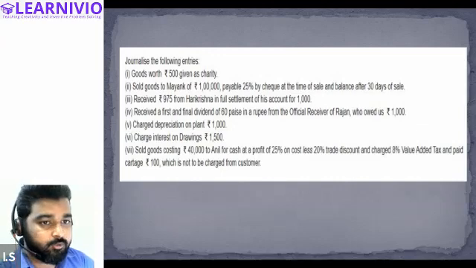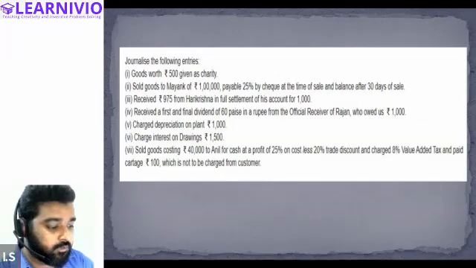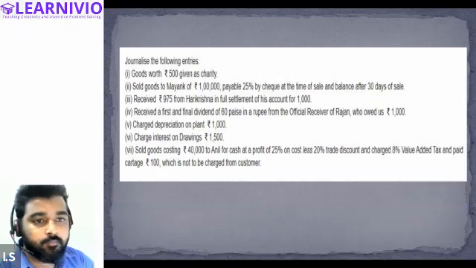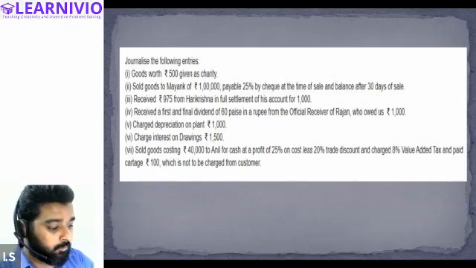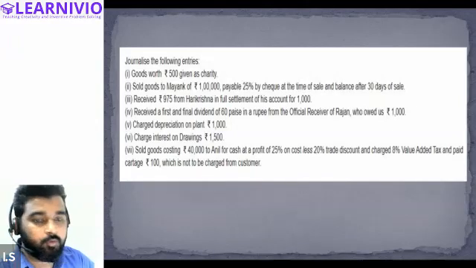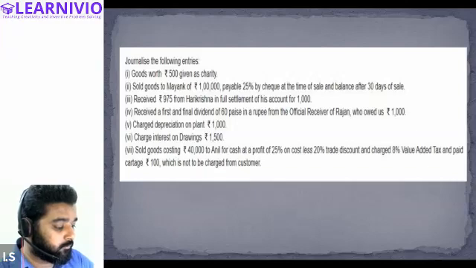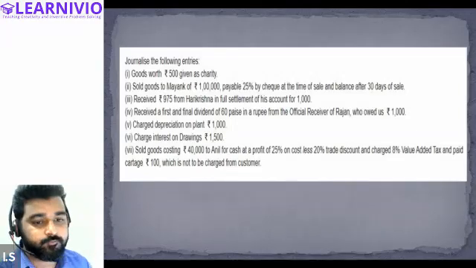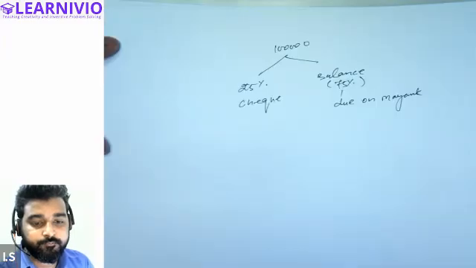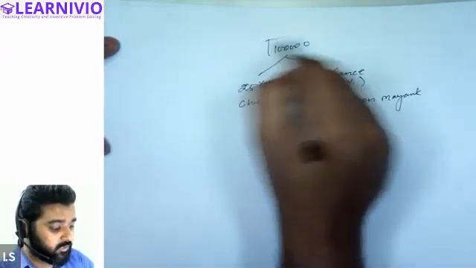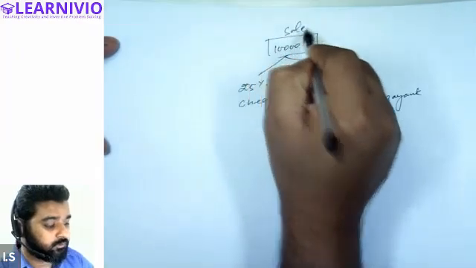What we are doing here is selling goods costing rupees 1 lakh, and the amount received is 25% through check, and the balance amount, that is 75%, is still due from Mayank. So we are selling goods costing 1 lakh.